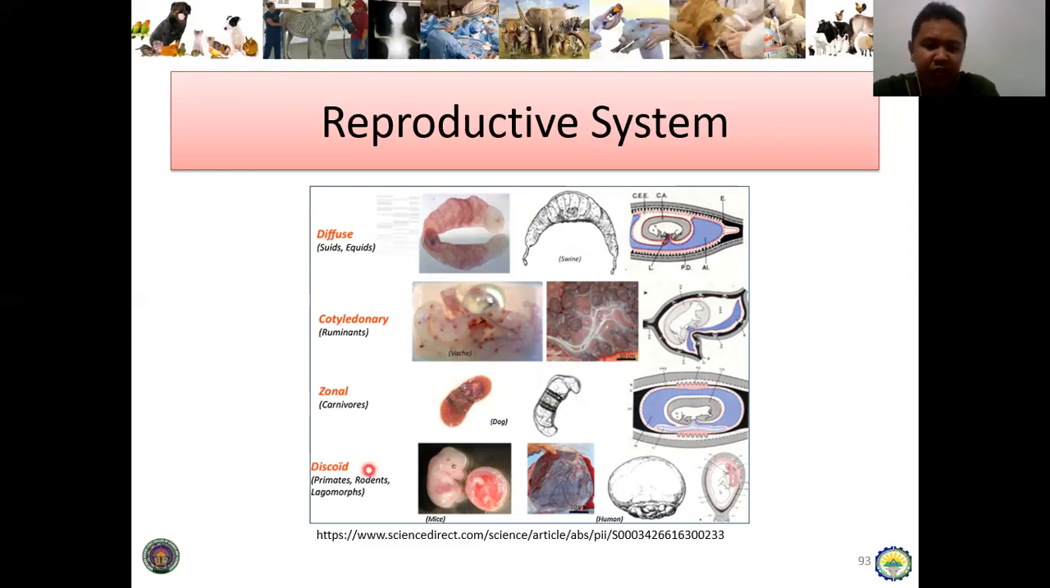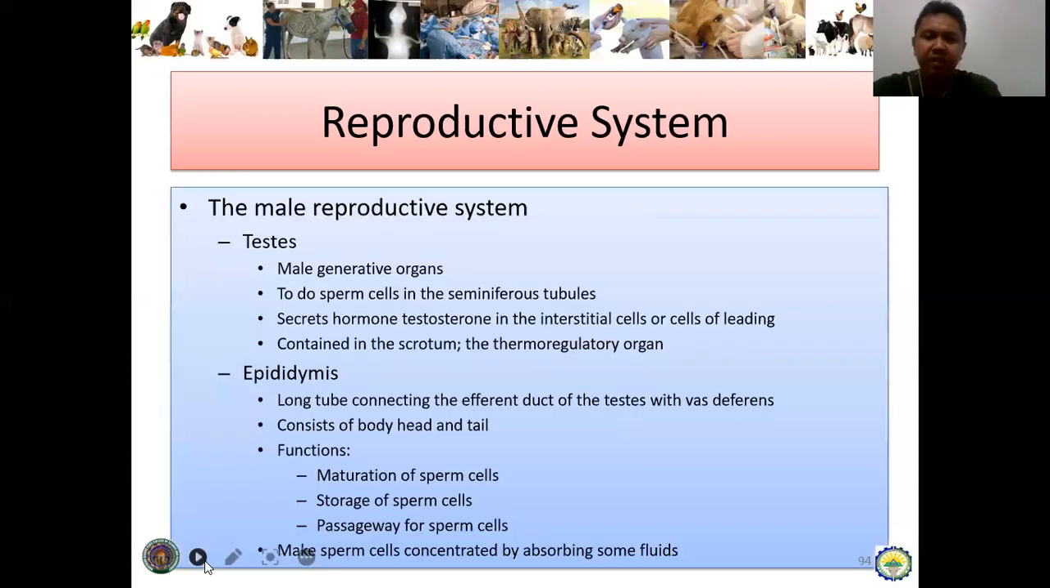And then discoid, it is common in primates, rodents, and lagomorphs. And the discoid type of placenta is also considered highly associated with being hemochorial. That is why in primates, rodents, and lagomorphs, their birthing is very bloody compared to other farm animals. So that's it. Okay? We are done with the female reproductive system. So let's proceed to the male reproductive system.